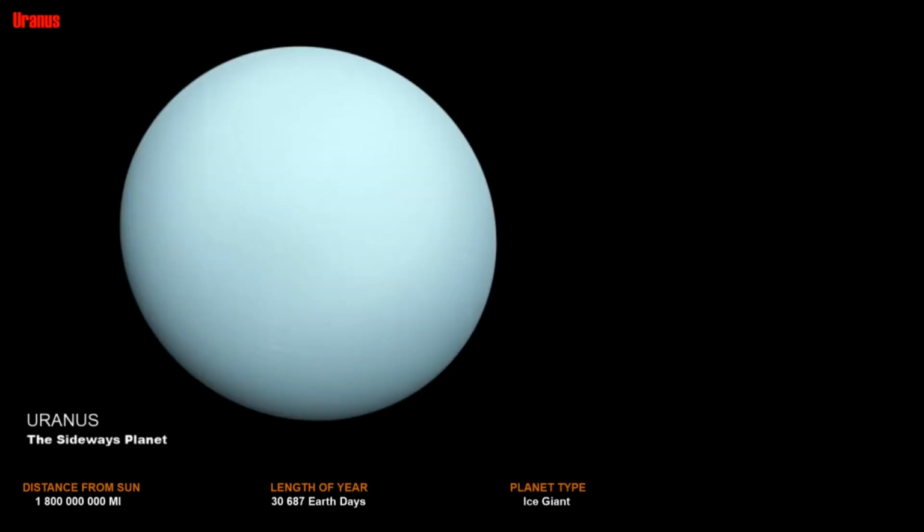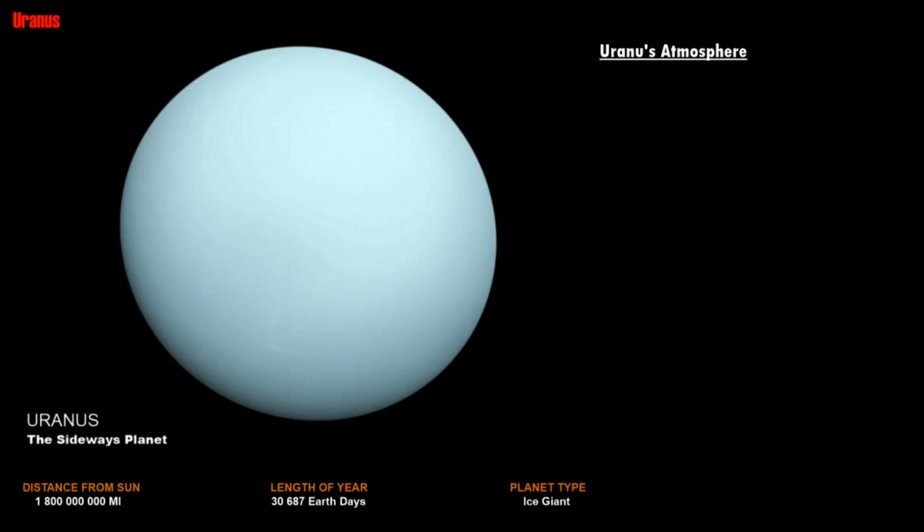Uranus is the first planet found with the aid of a telescope. Uranus is very cold and windy. It rotates at nearly a 90-degree angle from the plane of its orbit. Such an angle makes wind speeds up to 560 miles per hour.